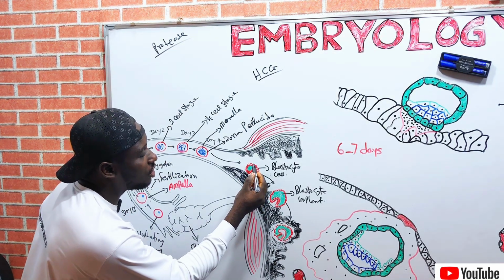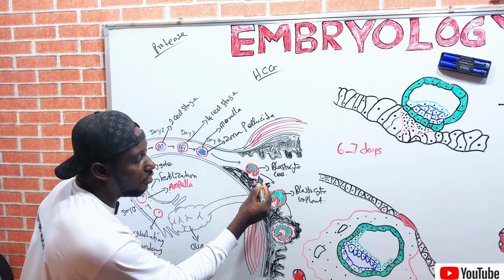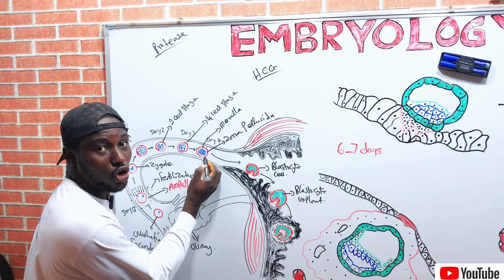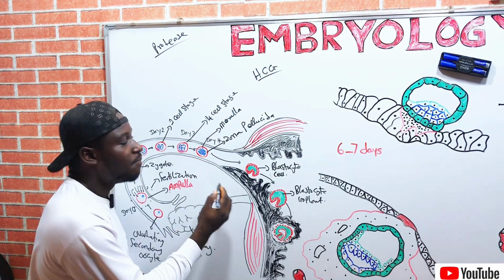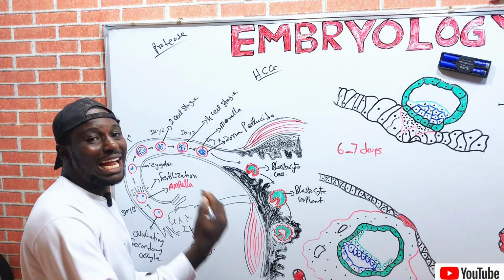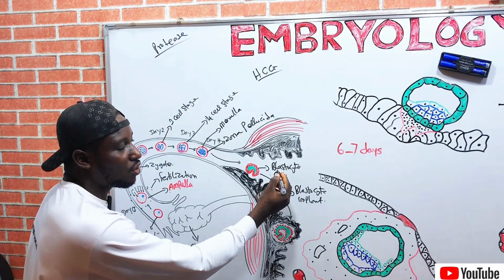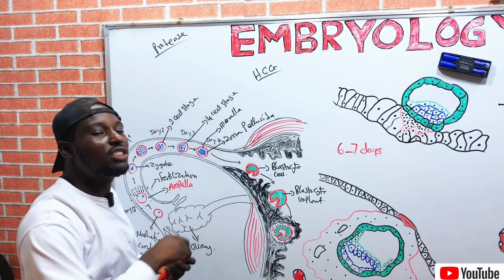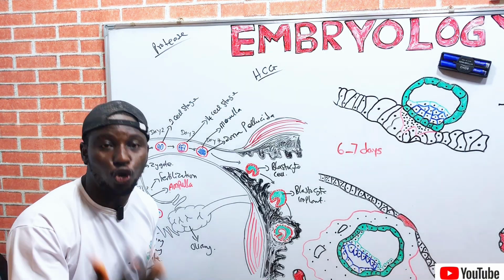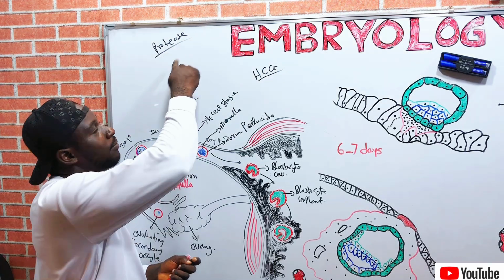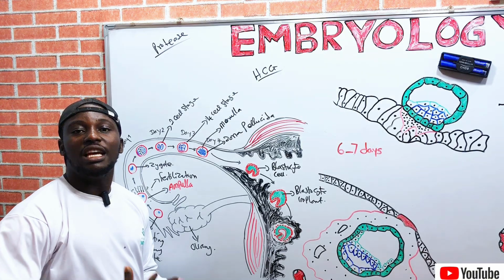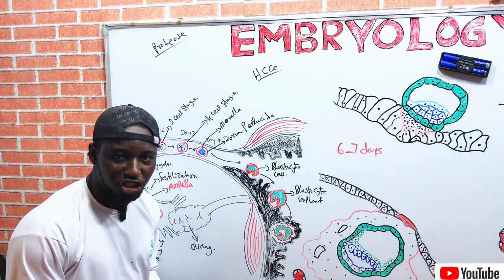As you can see here, there is no zona pellucida covering or protecting the developing embryo. But here, implantation has not occurred. Implantation is not ready yet. So as the embryo is trying to implant, the blastocyst will secrete an enzyme called protease. Protease will digest the zona pellucida because the zona pellucida is a glycoprotein coat. So it's a protein. This enzyme being secreted by the blastocyst will digest the zona pellucida so that the embryo will get ready for implantation.